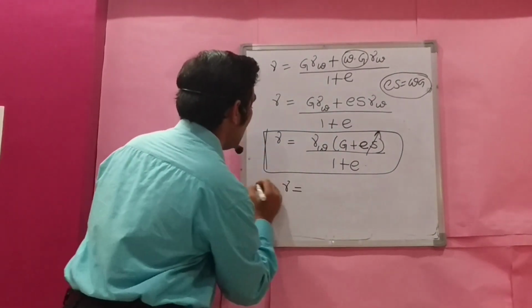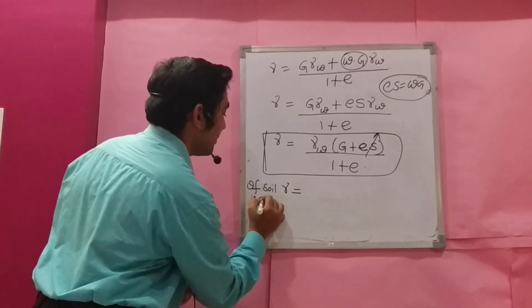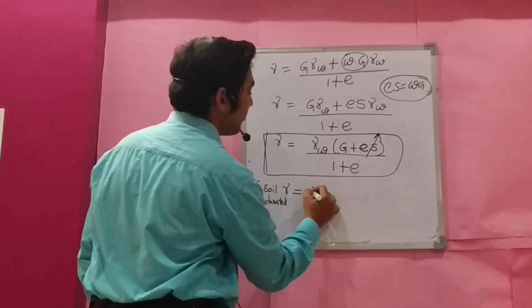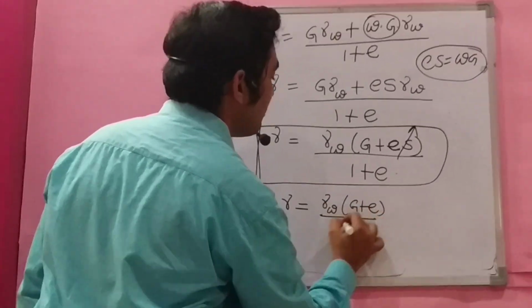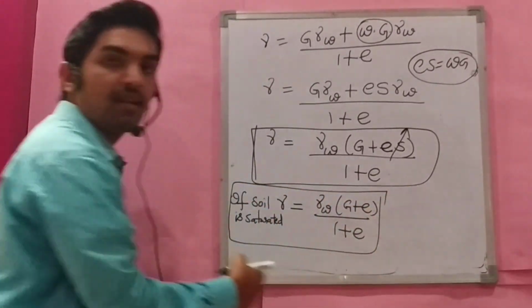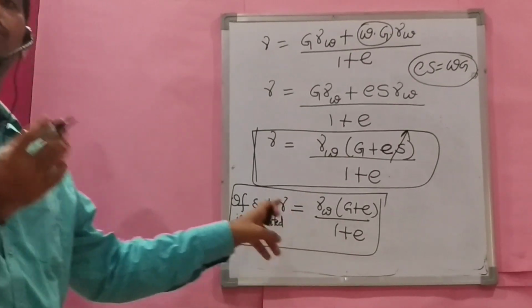Hence if the soil is fully saturated, then gamma is equal to gamma W into G plus e divided by 1 plus e. This relationship is valid if the soil is fully saturated.